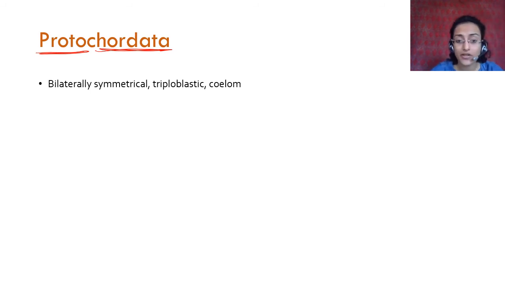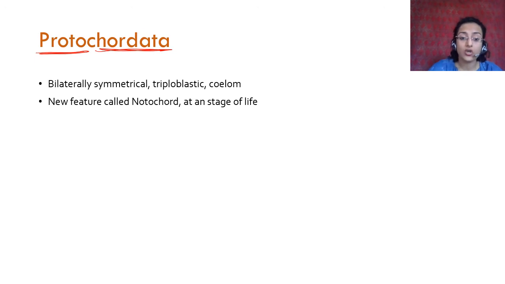Again bilaterally symmetrical, triploblastic, coelomate. Okay, they have a new feature called notochord. What is a notochord? A notochord is like a tube like structure, or a rod like structure which gives support. It is the beginning of skeleton system. Okay, it is a notochord which gives some kind of support to the body. You are also chordate. You have a chord in you, but these are protochordates. They have a primary kind of chordate.